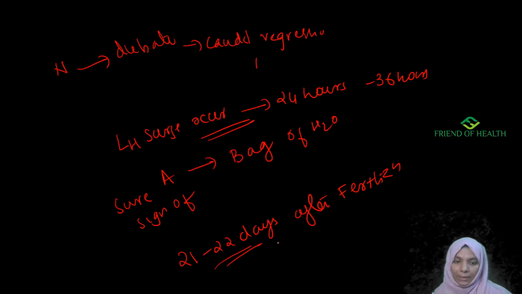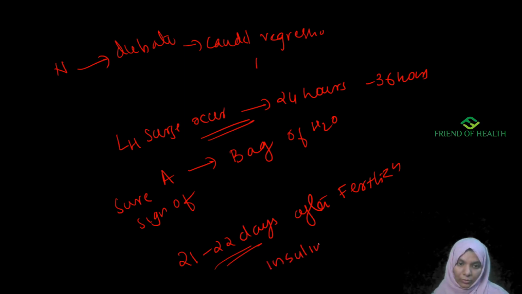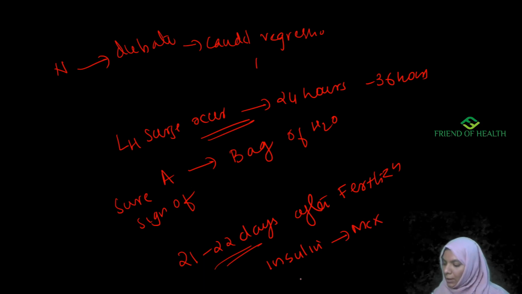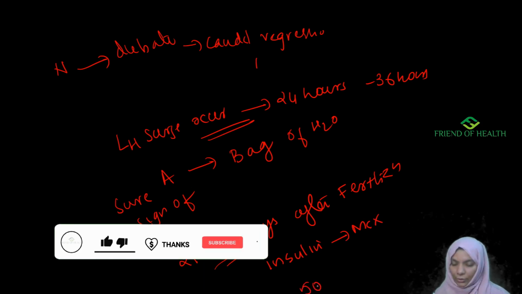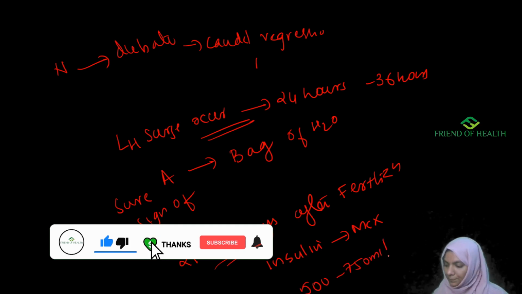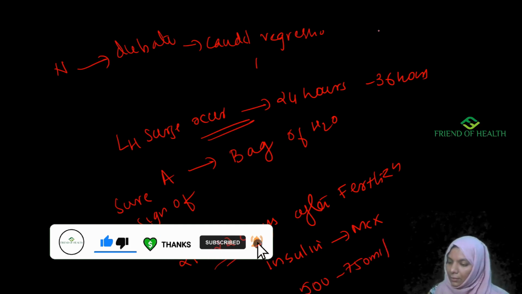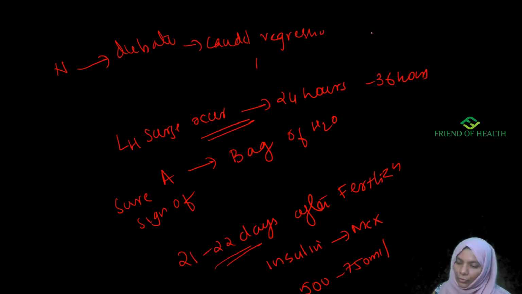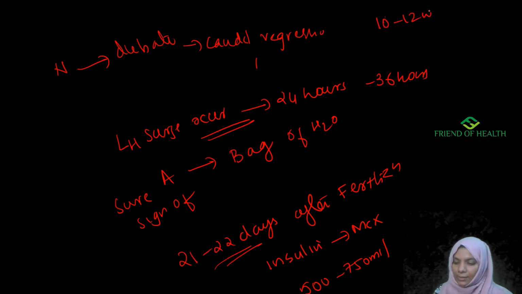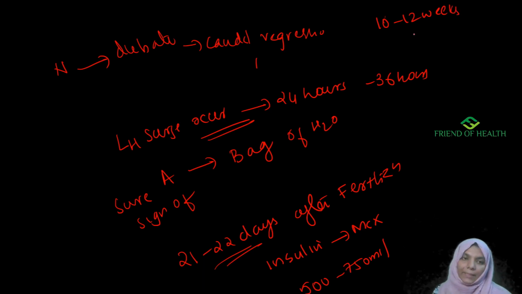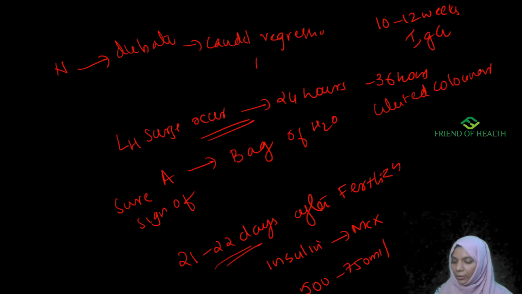Fetal growth is maximally affected by insulin. So fetal growth is maximally affected by insulin. Uterine blood flow at term is 500 to 750 ml per minute. Next comes appropriate time for chorionic villus sampling is 10 to 12 weeks. Immunoglobulin that crosses placenta is IgG. Epithelium of fallopian tube is ciliated columnar epithelium. Most common heart disease associated with pregnancy, mitral stenosis.